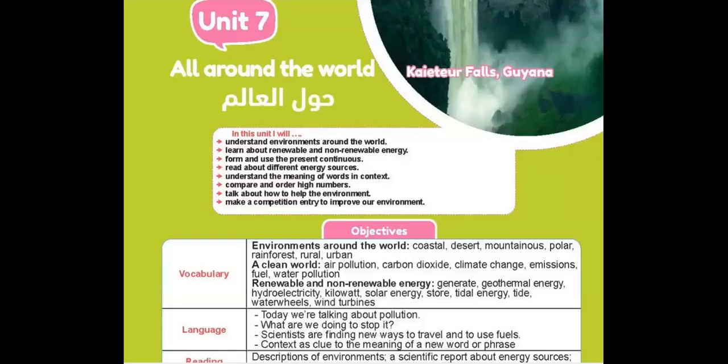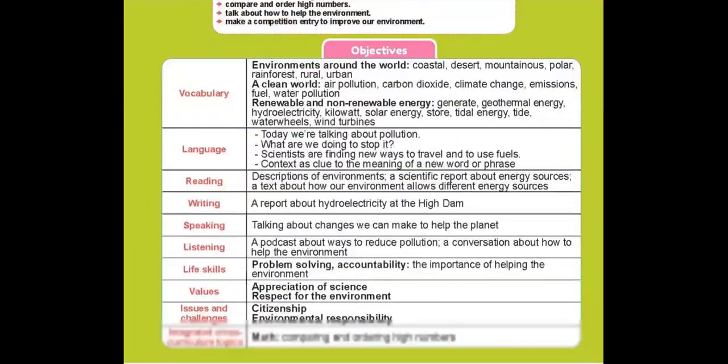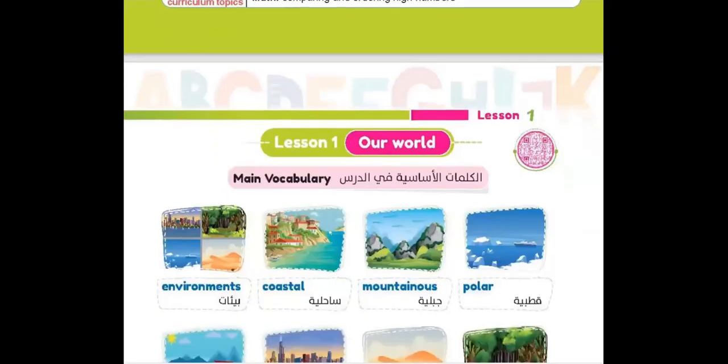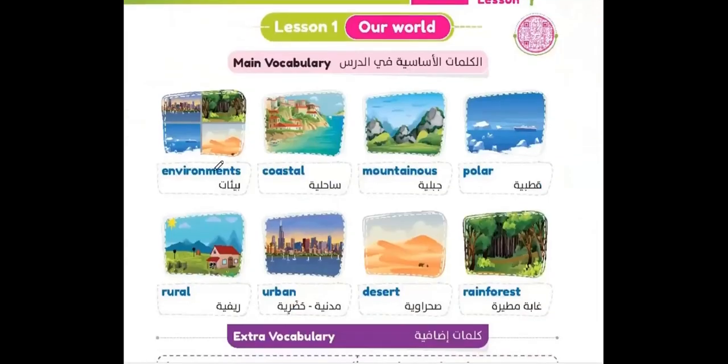All around the world. And now go for Lesson 1, our world. And we start with the main vocabulary. Environments. Coastal. Mountainous.